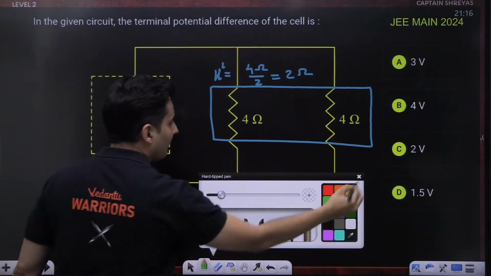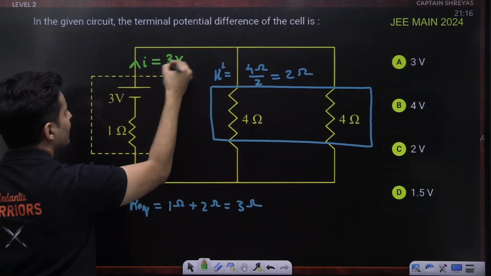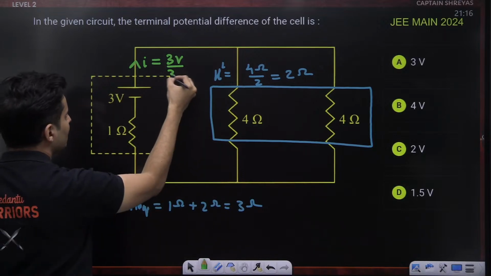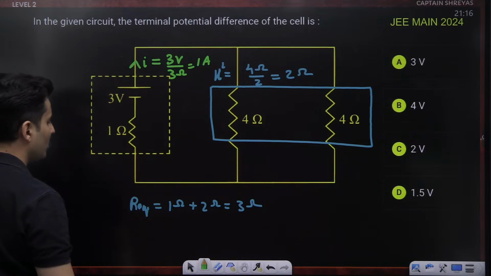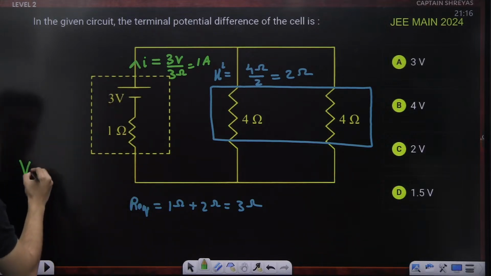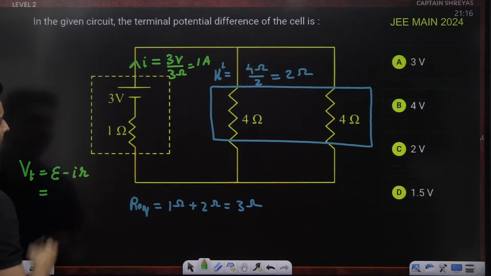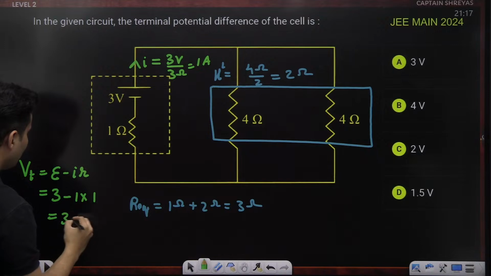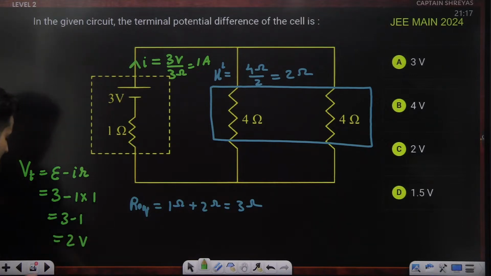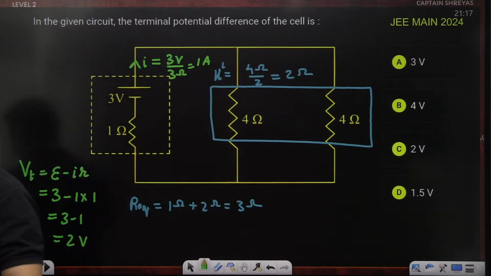So if I ask you how much current is passing in the circuit, it will be the voltage divided by the total resistance, which is 3 ohm, which will be then 1 ampere. But the question is not that. The question is terminal voltage. The terminal voltage is always E minus IR, if you remember it correctly. E is 3, current is 1, resistance is 1, so it will be 3 minus 1, which is basically 2 volts. So 2 volts, which is C for captain Shreyas. Very simple, very straightforward. Very good, Siva Kumari.